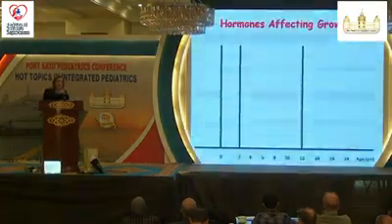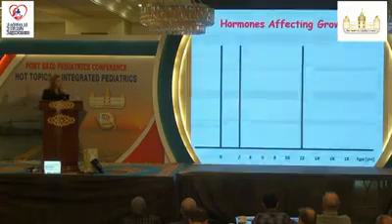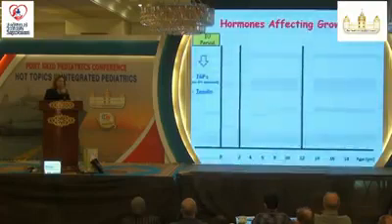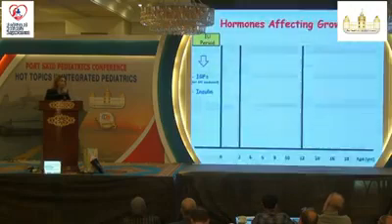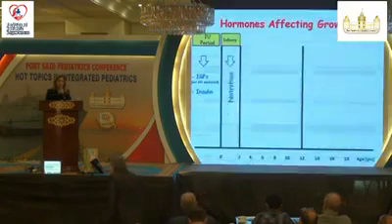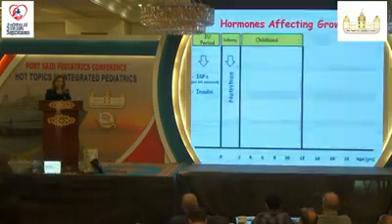And let me show you the hormones affecting growth in different periods of life. During the intrauterine period, the most important are insulin-like growth factors and insulin. Please remember that growth hormone has no role in utero, and that's why growth hormone deficient children are born normal. During infancy, the most important are proper nutrition and thyroid.